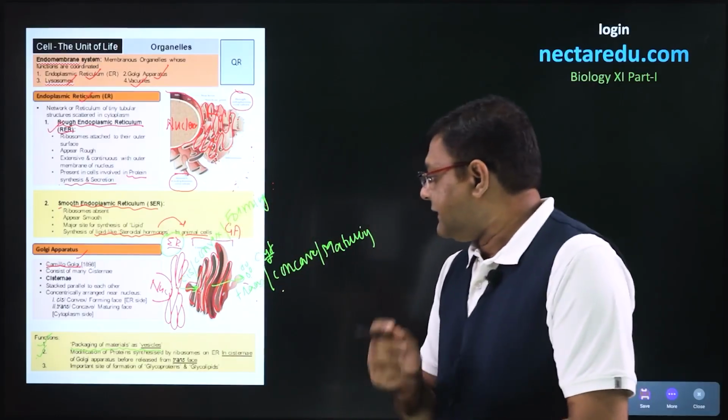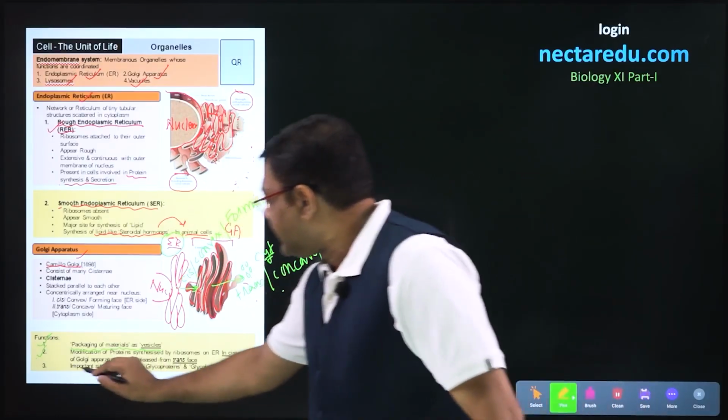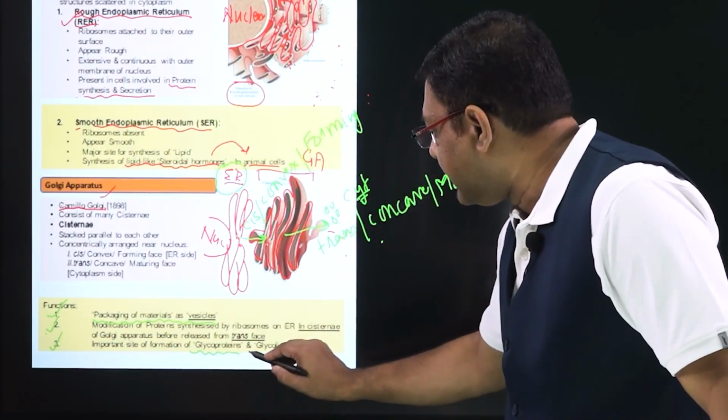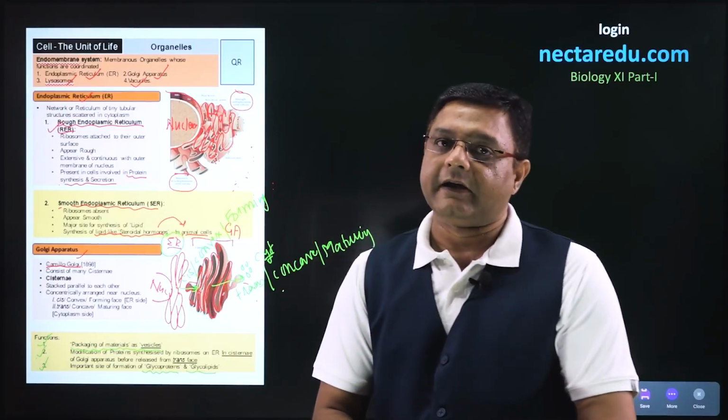Third function is that Golgi apparatus is a very important site of formation of two things. One is the glycoproteins and second is the glycolipids.